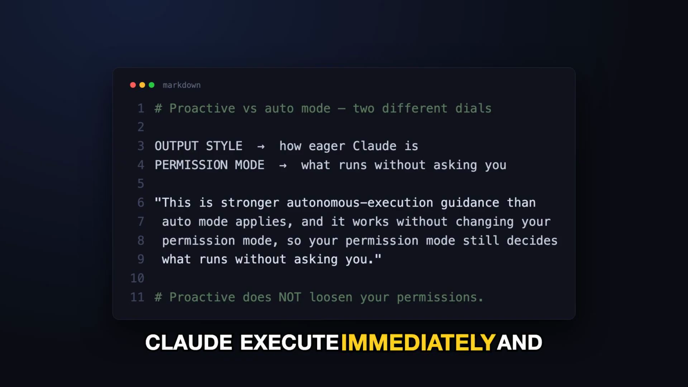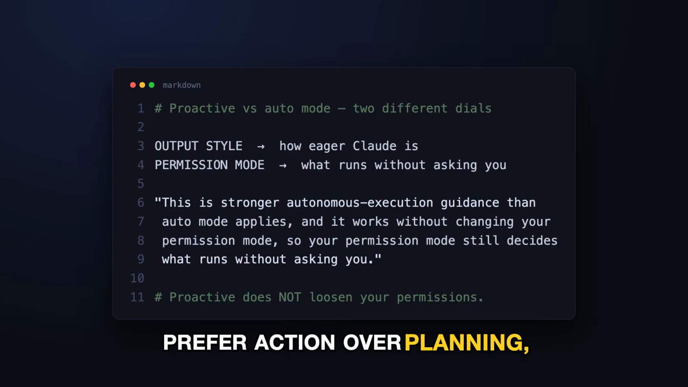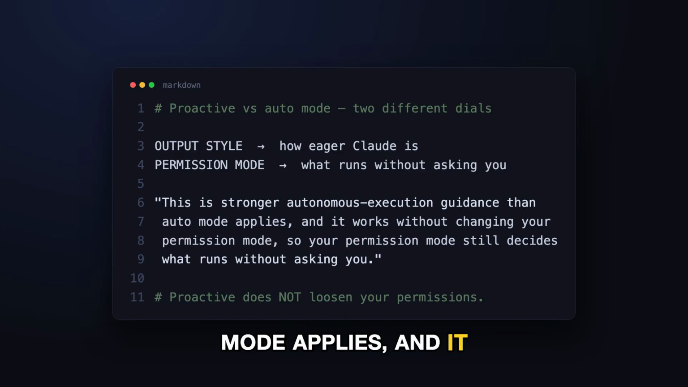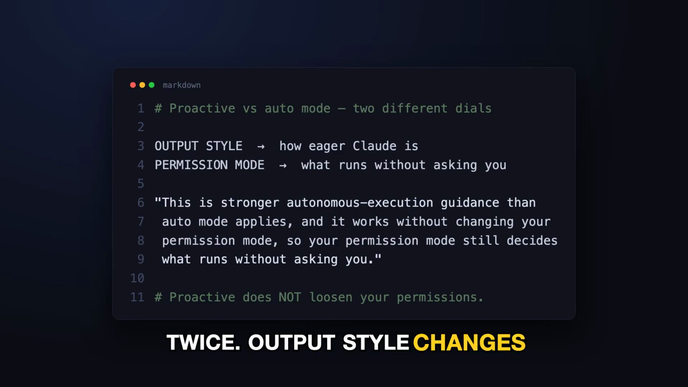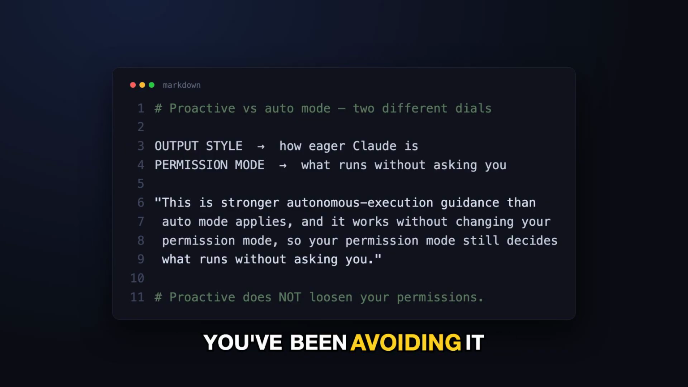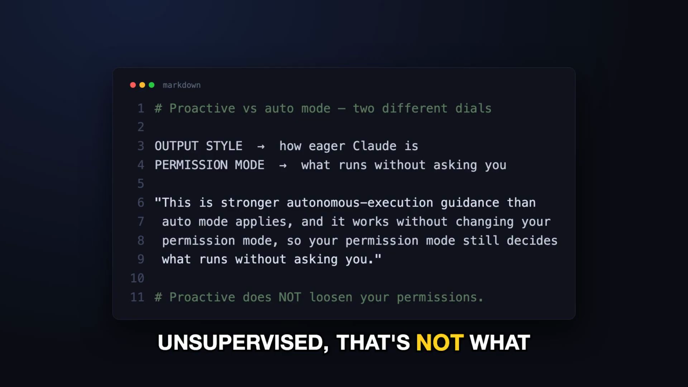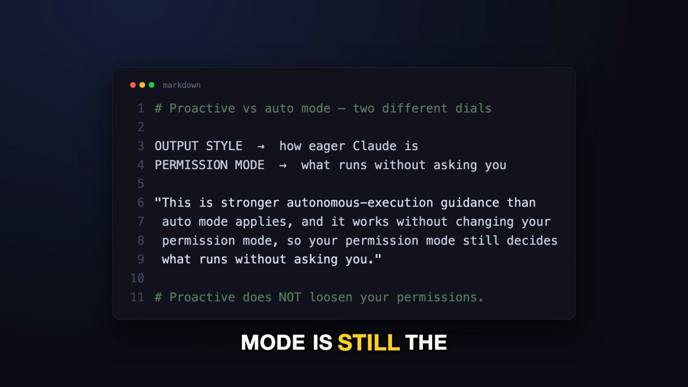It makes Claude execute immediately and prefer action over planning. And the docs draw a line that matters. This is stronger autonomous execution guidance than auto mode applies, and it works without changing your permission mode. Read that twice. Output style changes how eager Claude is. Permission mode still decides what's allowed to run without asking you. They're 2 different dials, and proactive does not loosen your permissions. So if you've been avoiding it because you thought it would start running things unsupervised, that's not what it does. Your permission mode is still the gate.